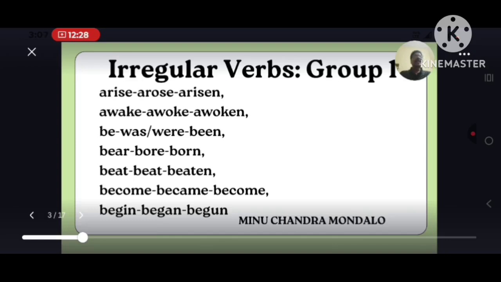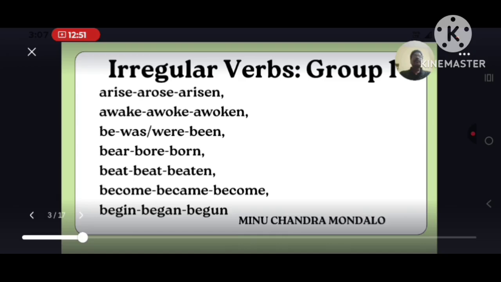Become, became, become. Begin, began, begun. Now I will make you clear how these verbs are called irregular verbs.